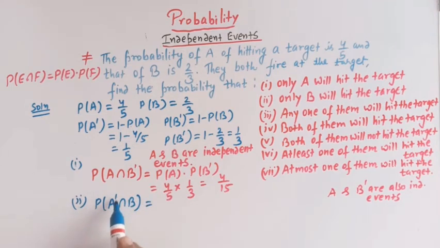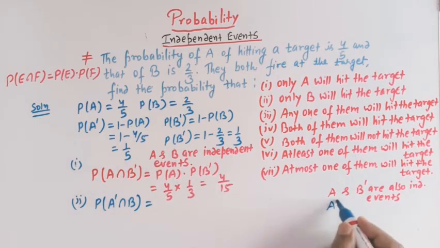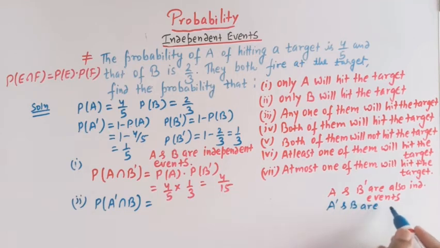A complement intersection B means that only B will hit the target and A will not hit the target. Again, if A and B are independent events, then A complement and B are also independent events, right?